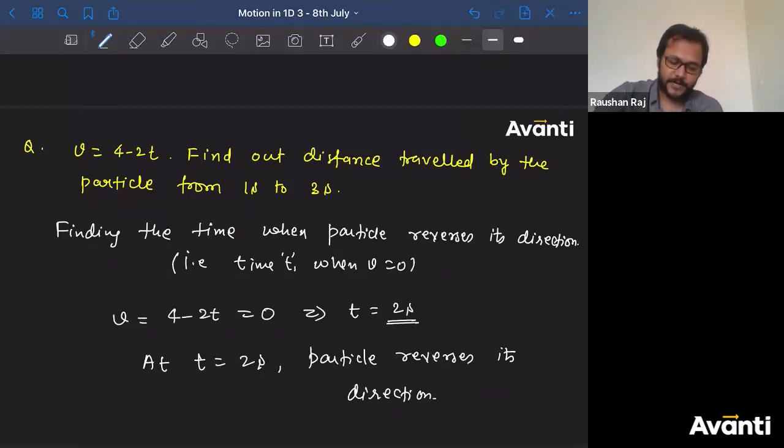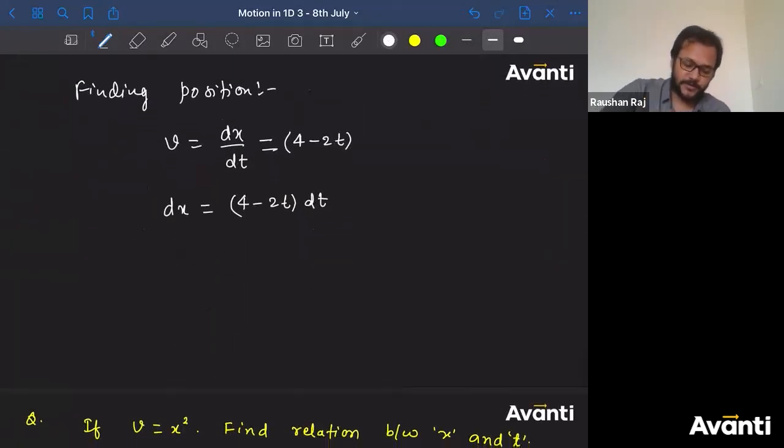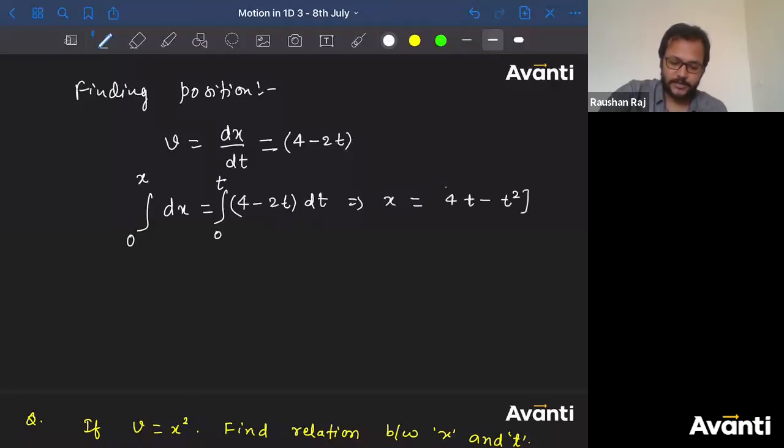So let me consider the particle x is equal to 0 at t is equal to 0. मैंने वो assume किया. I have assumed this. Now let us find the x at any time t. So when t was 0, x is 0. When time is t, then let's say the value of x is x. क्या मिलेगा यहां से? x will be equal to 4t minus t square. Limit will be from 0 to t.